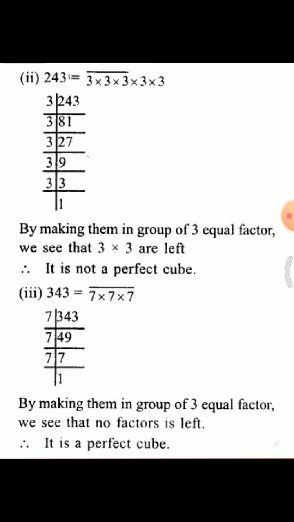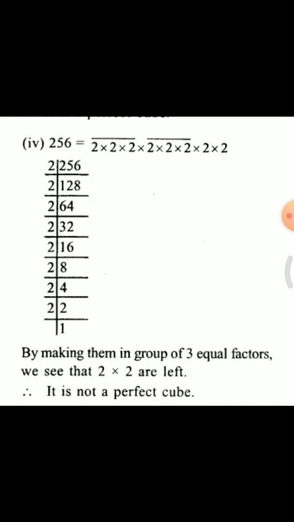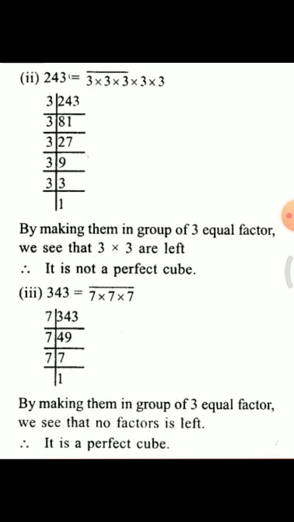Next is 343. At first you divide this number by 7, so your answer will be 49. After that you divide this number by 7, so your answer will be 7. Now you divide this number by 7, the answer will be 1. Then you note down that by making groups of 3 equal factors, we see that no factor is left. So it is a perfect cube.